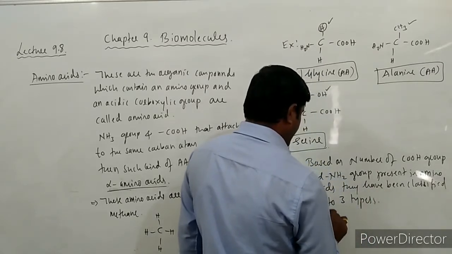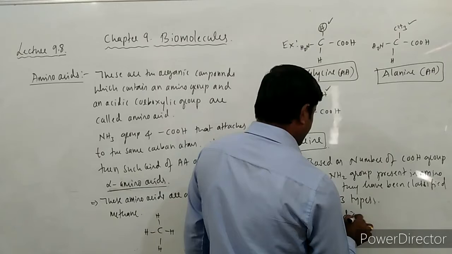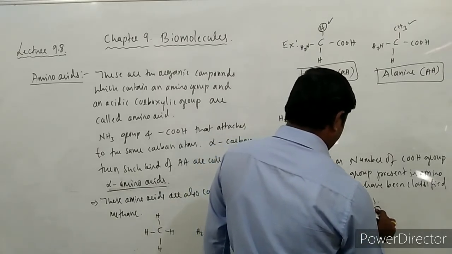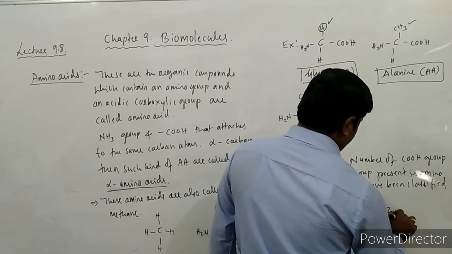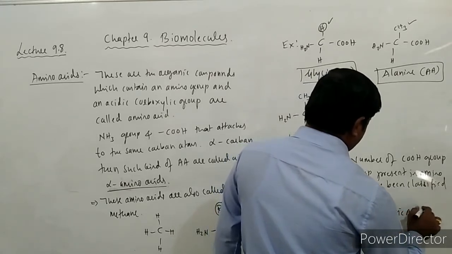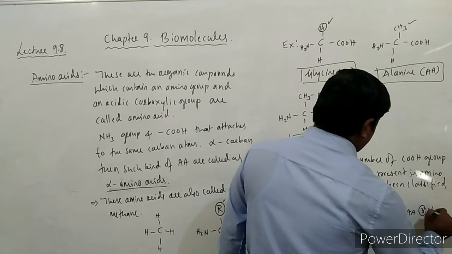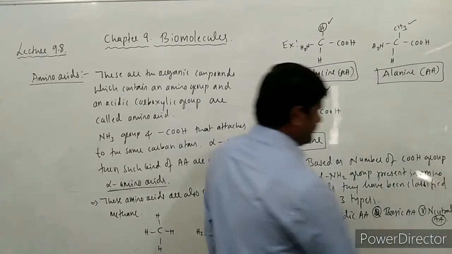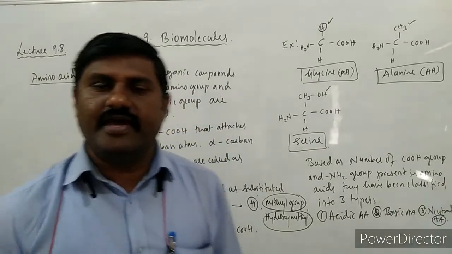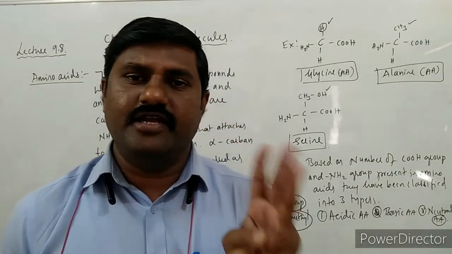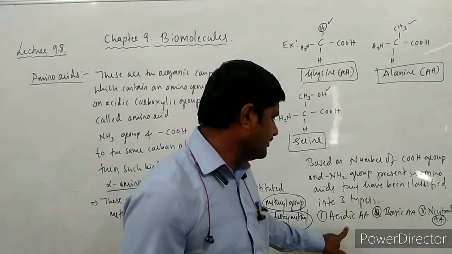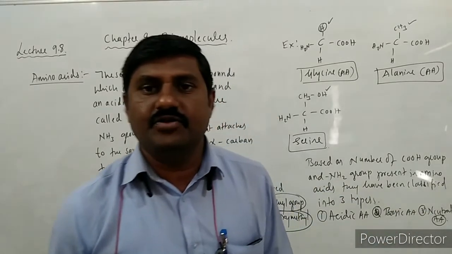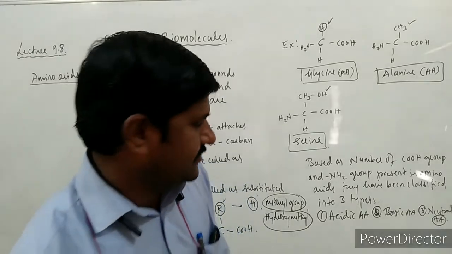Okay, so they are number one, acidic amino acids. Number two, basic amino acids. Number three, neutral amino acids. So this way, they have been classified into three types: acidic amino acid, basic amino acid, as well as neutral amino acids.